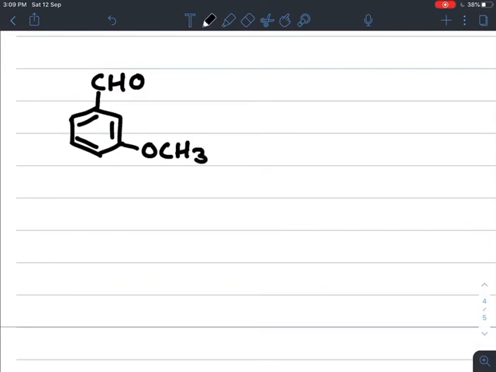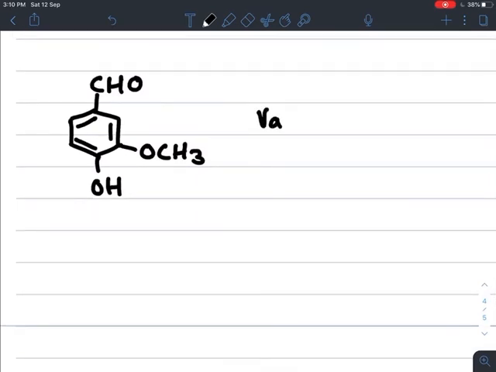If we take some examples of important aldehydes, suppose this CHO group is attached to the benzene ring, and to this benzene ring, at its meta position an OCH3 group, a methoxy group, is attached, and at its para position an OH group is attached. Then this is a very important example of an aldehyde, and the name of this aldehyde is vanillin.